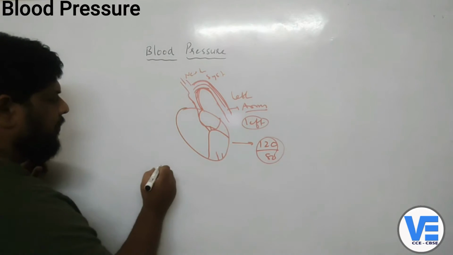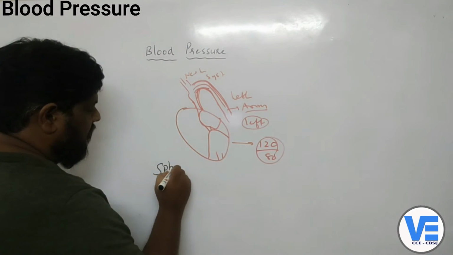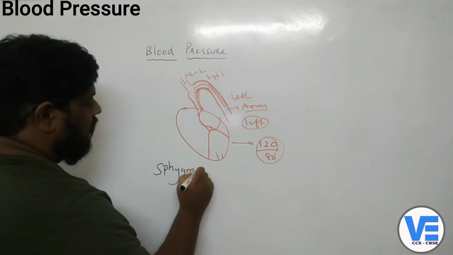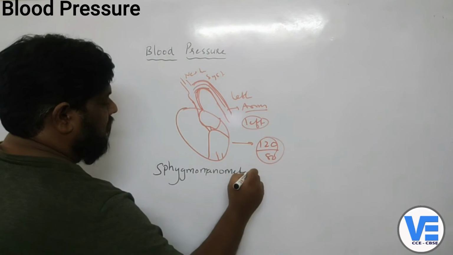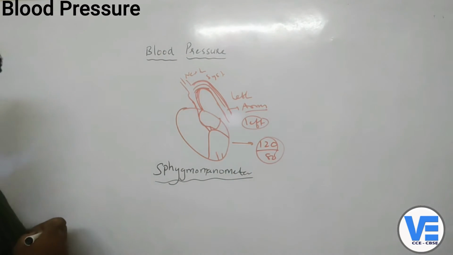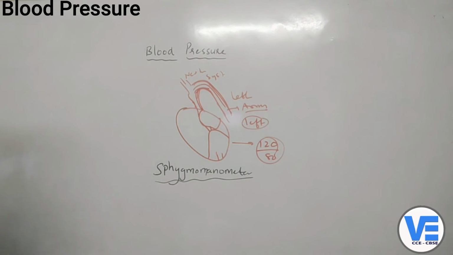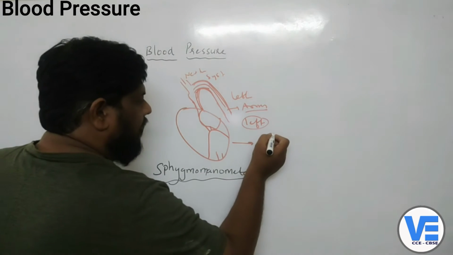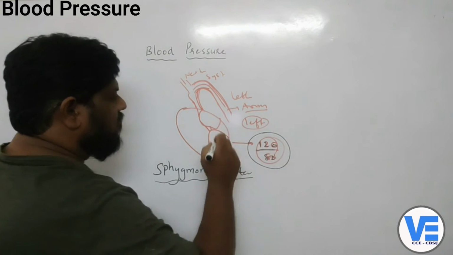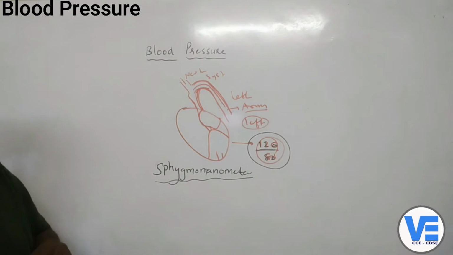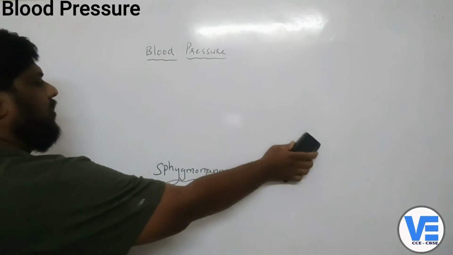Right children, our BP is checked by a machine, and that apparatus is called the sphygmomanometer. So as we have seen here, our blood pressure reading will be 120 by 80. A normal blood pressure should be 120 by 80. Now what does this 120 by 80 indicate?